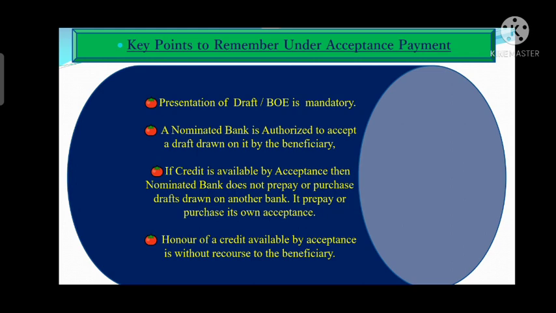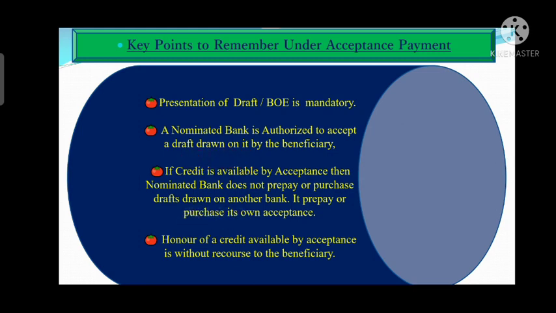Under that nominated bank, please remember that point. If the credit is available with the nominated bank and the credit is available by acceptance method, then the draft specifically needs to be drawn on the nominated bank, and only then can the nominated bank accept that draft.